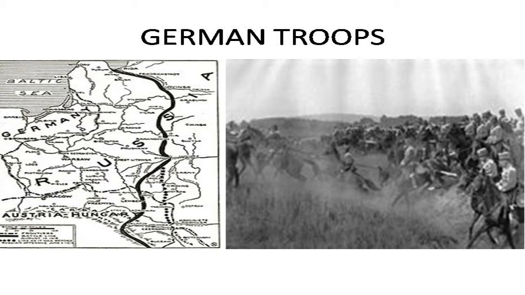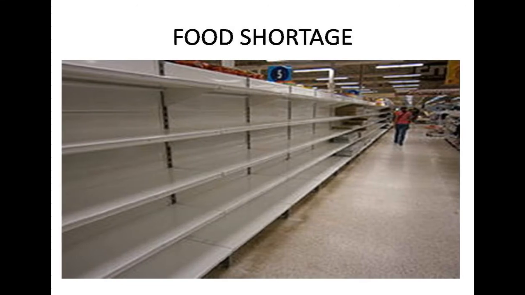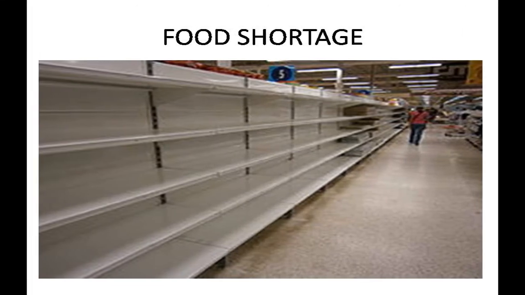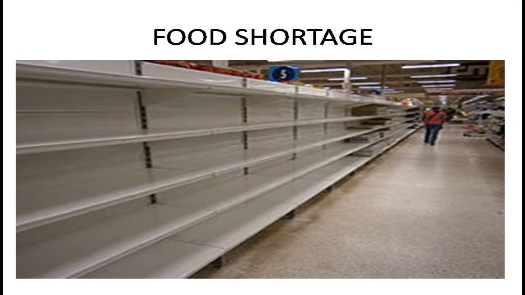And you know what war requires: soldiers need weapons, arms and ammunition, and food supply. In Russia's case, food was diverted to the battlefields. When it was diverted, shortage of food occurred.